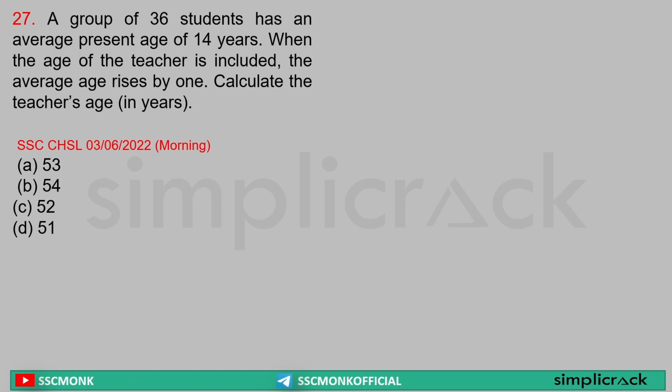Group of 36 students has an average age of 14 years. When the teacher's age is included, the average rises by 1. That means for 36 students, the average increased by 1 year, so total age increase is 36 years. Plus the 1 year by which the teacher's age exceeds the new average of 14 plus 1, 15. So 15 plus 36 is equal to 51 years. So the age of the teacher is 51. Because this is the age that has been distributed among everyone else. Yes or no? Yes. So this is how you need to understand the whole concept.